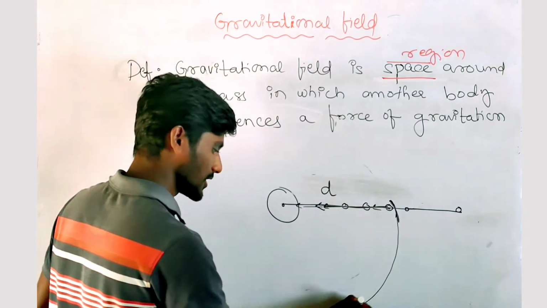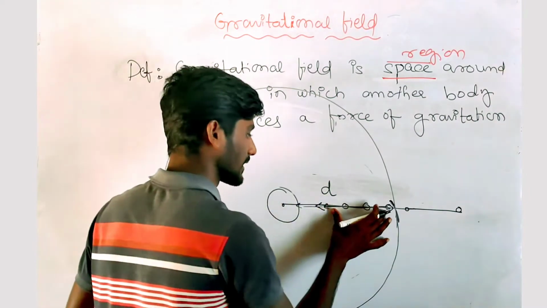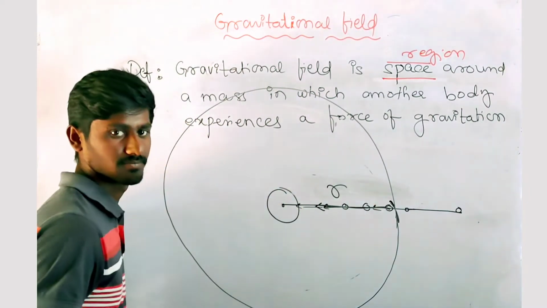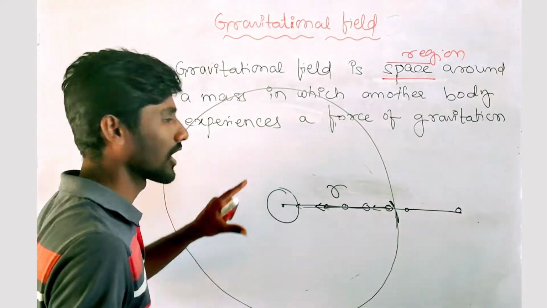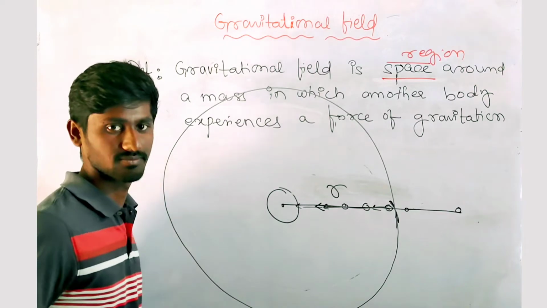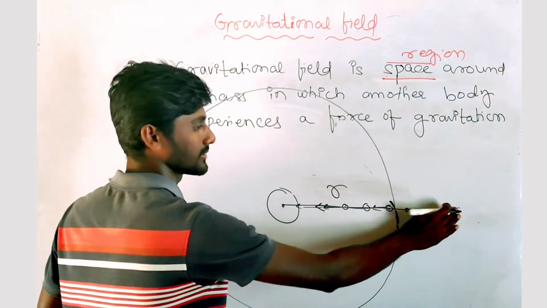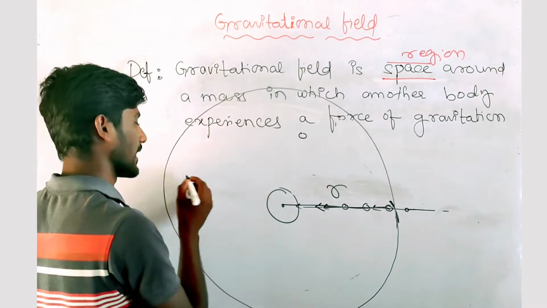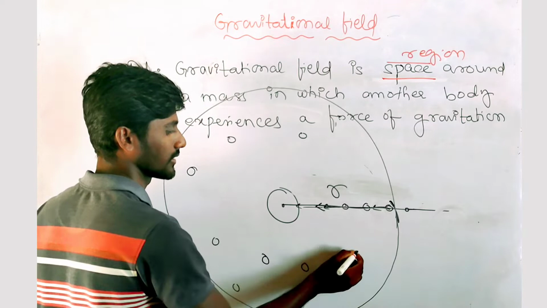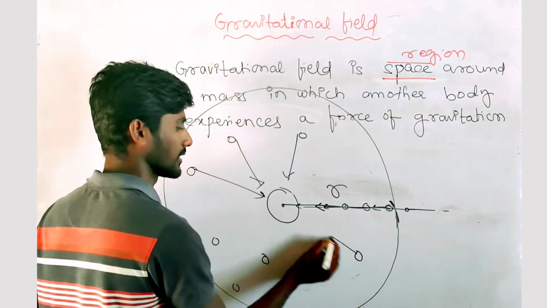Now this region or this circle of radius r is called the magnetic field of this magnet. So if you take this magnet and put it at any point in this region, here or here, it will be attracted.